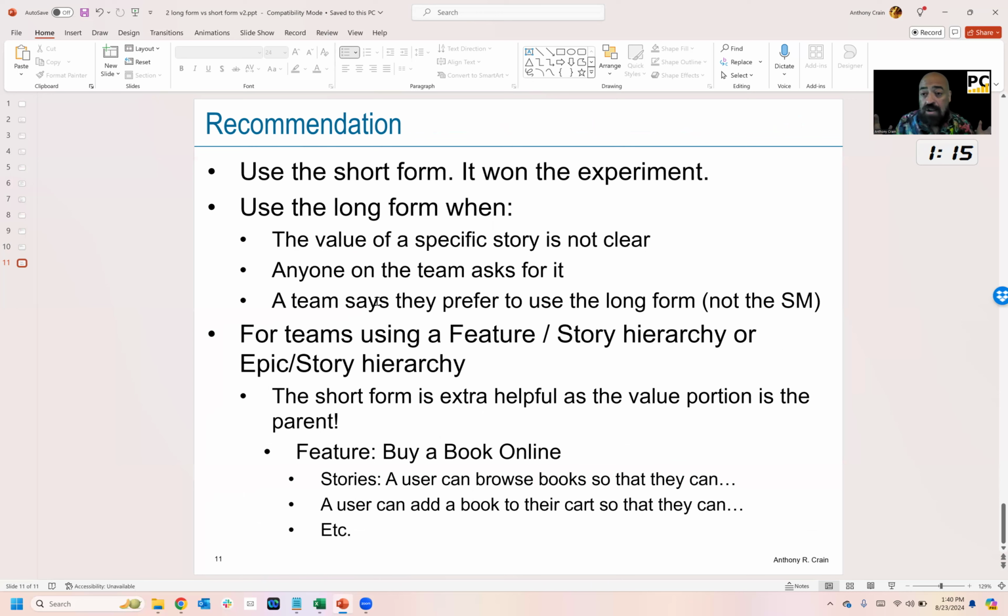If a team says, hey, on our team, we like long form, we don't want to be forced to short form, don't force them. Long form is fine, okay? But it needs to be the team, not the scrum master. The scrum master doesn't get to push people around, right?